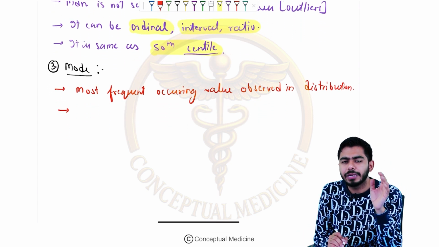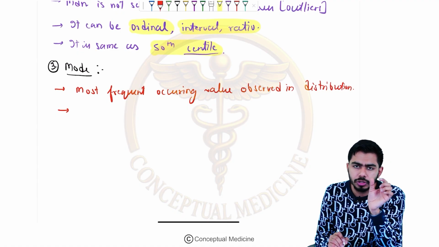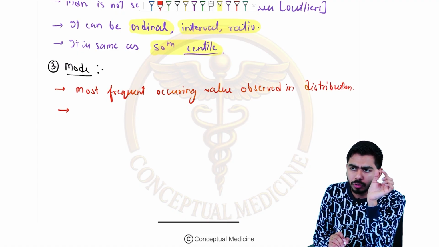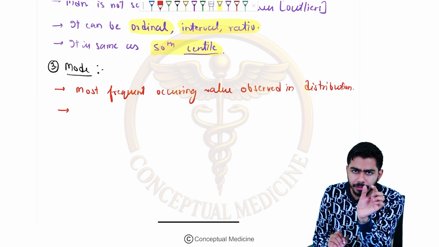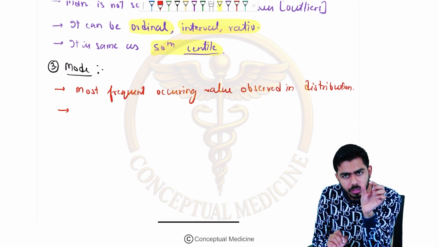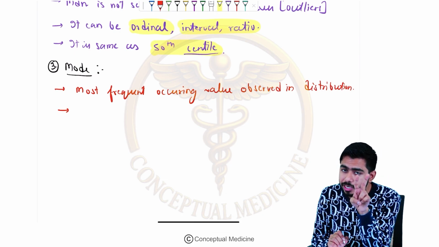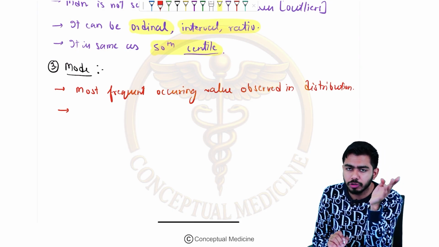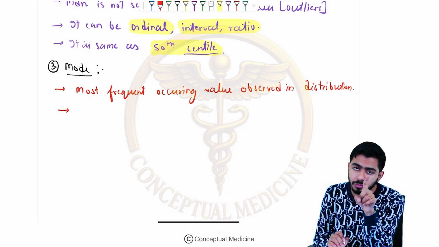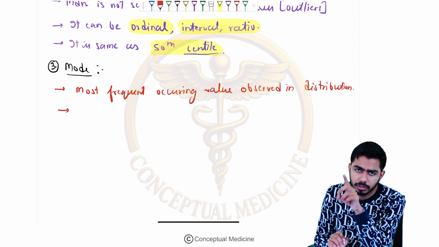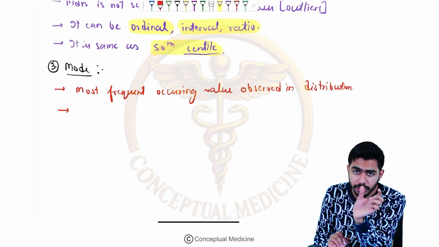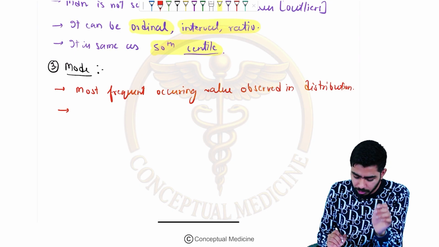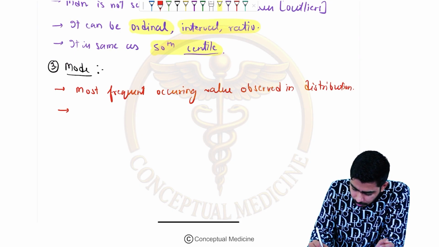This can be having three kinds of modes. Either the distribution can be having a single answer, that is the single mode. Either it could be having two modes, that is called the bimodal, and either it could be having more than two, then it will be called the multimodal. If it is having one mode as an answer, that is the unimodal distribution. If it is having two modes, then it is the bimodal, and if it is having more than two modes, then it will be called the multimodal.